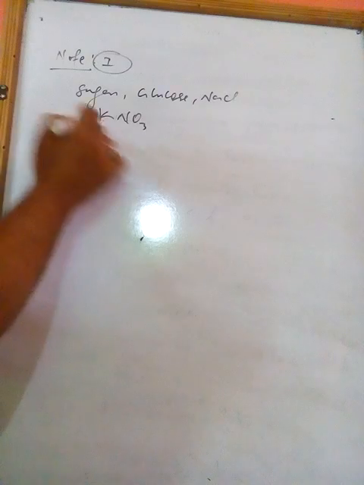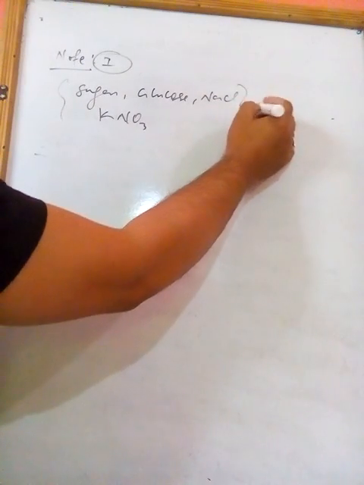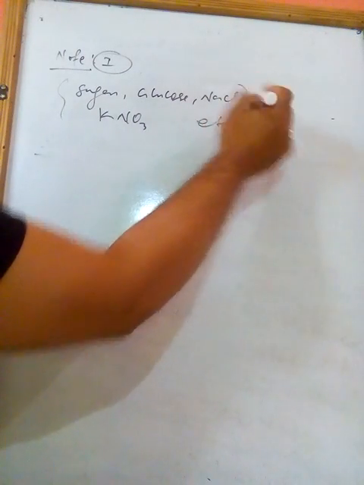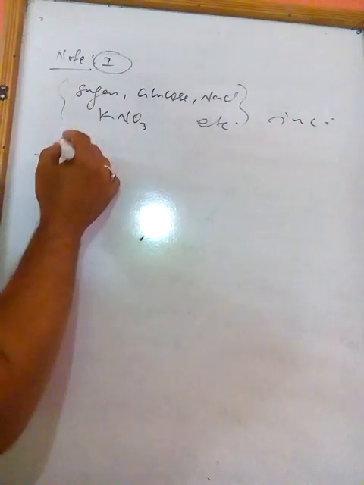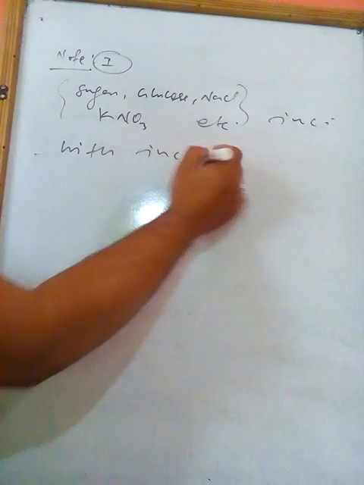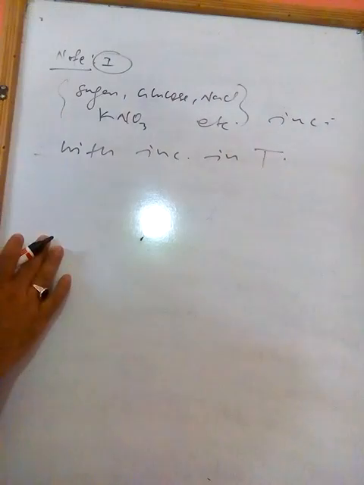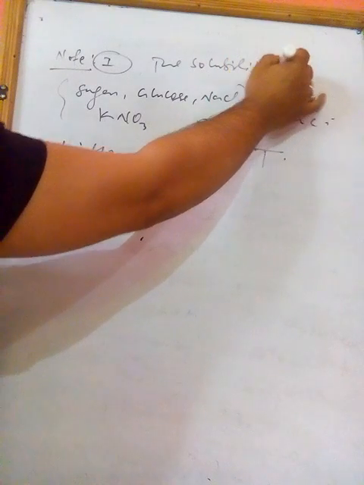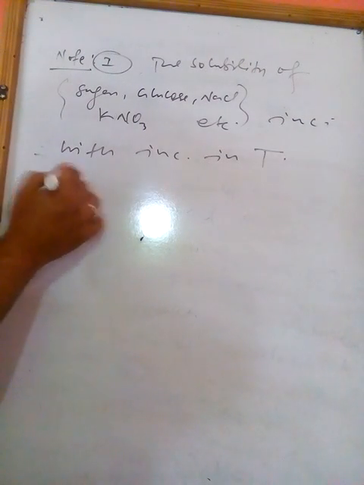In all these cases, the solubility increases with increase in temperature. The solubility of sugar, glucose, sodium chloride, potassium nitrate, etc. increases with increase in temperature.